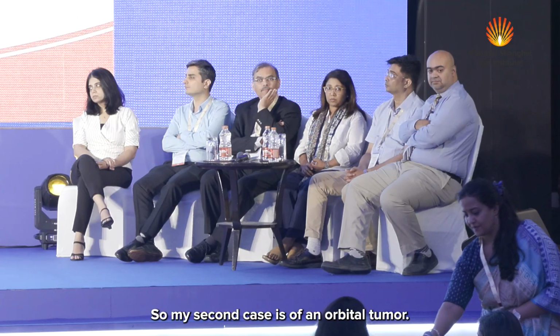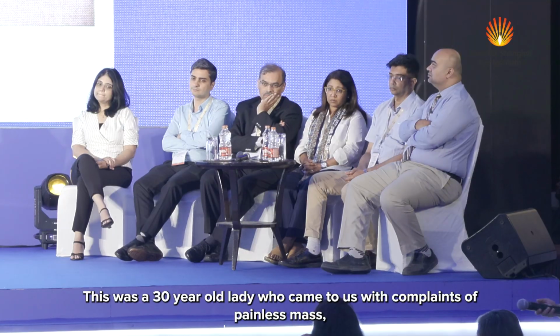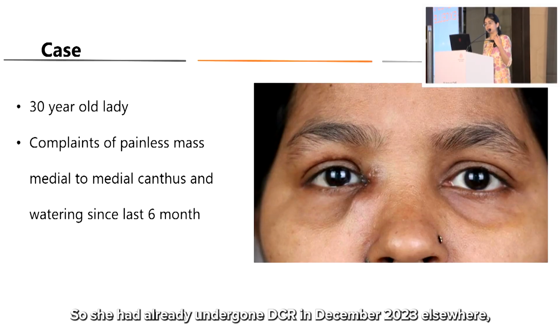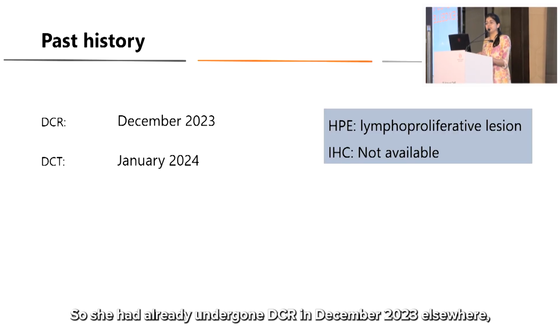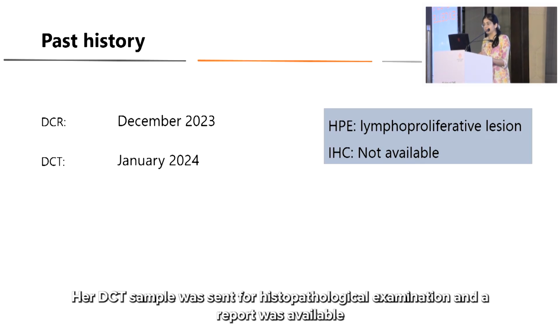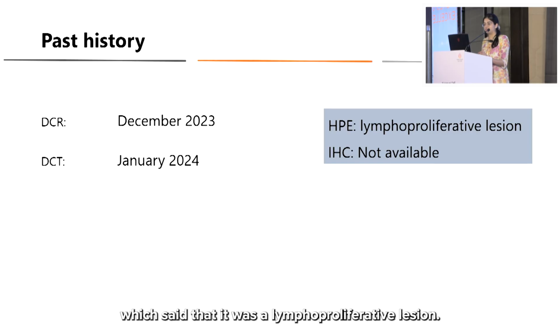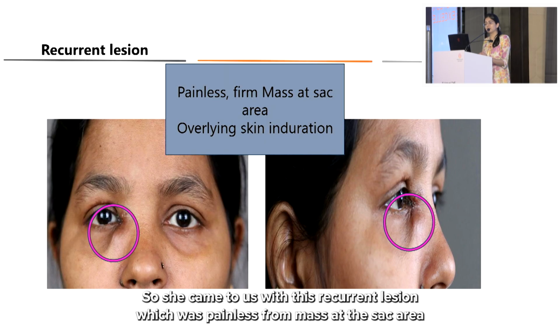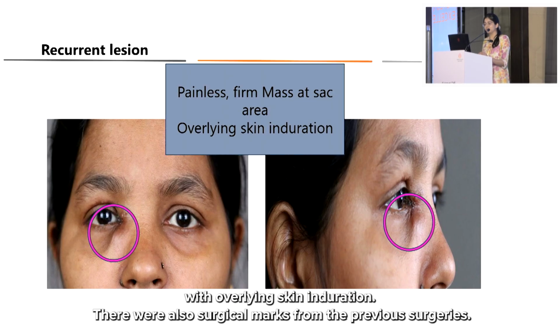Thank you, Dr. Swati. So my second case is of an orbital tumor. This was a 30-year-old lady who came to us with complaints of painless mass, medial to medial canthus, and watering since 6 months. So she had already undergone DCR in December 2023 elsewhere, followed by DCT in January 2024. Her DCT sample was sent for histopathological examination, and a report was available which said that it was a lymphoproliferative lesion. So she came to us with this recurrent lesion, which was a painless firm mass at the sac area with overlying skin induration. There were also surgical marks from the previous surgeries.